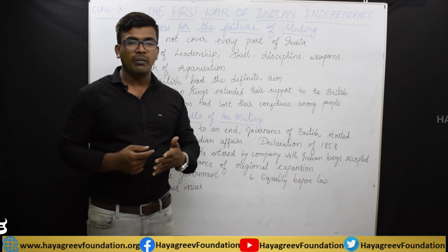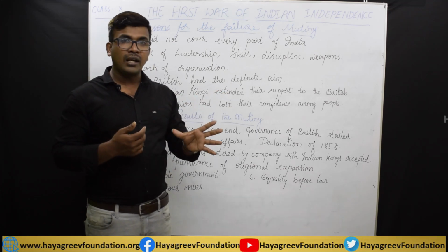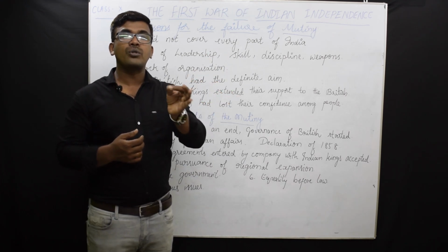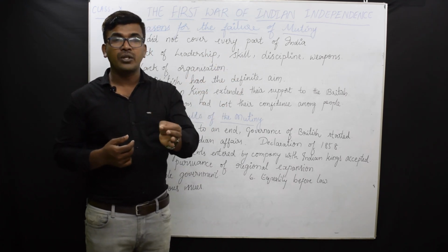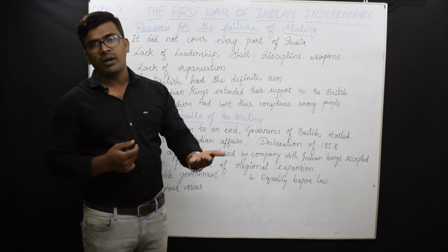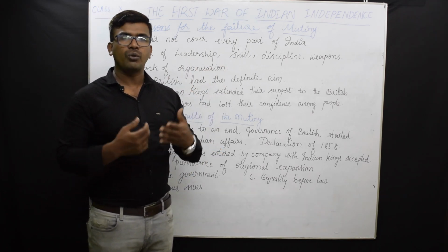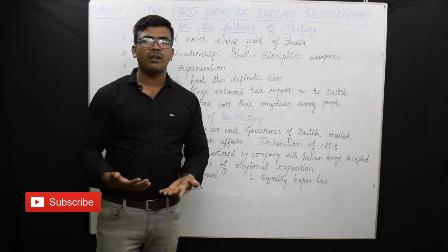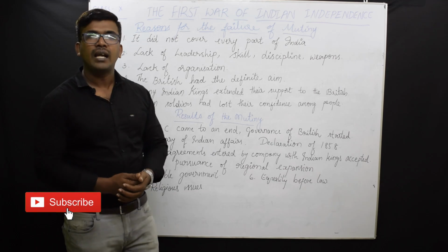How to console them? In the administration, let us join Indians also. That is called the policy of association. That policy they followed. In the administration, they gave a chance to the Indians also. So anyway, the 1857 revolt is the first step for the freedom struggle in India.